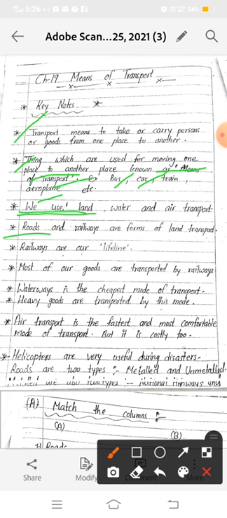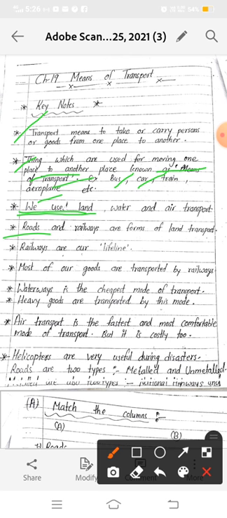Now what is called a national highway? National highways connect the important cities of the country and pass through many states, okay. And they are built and maintained by the central government. National highway number 7 is the longest road in India, okay.